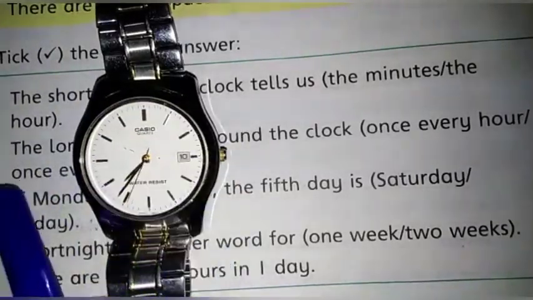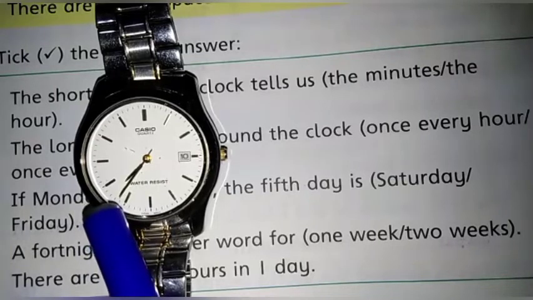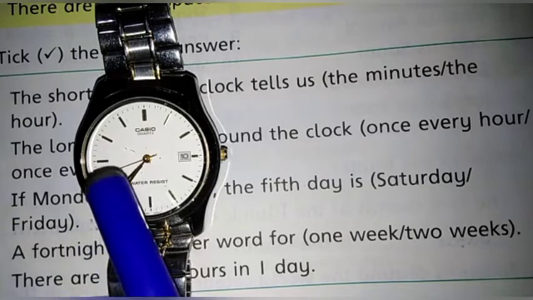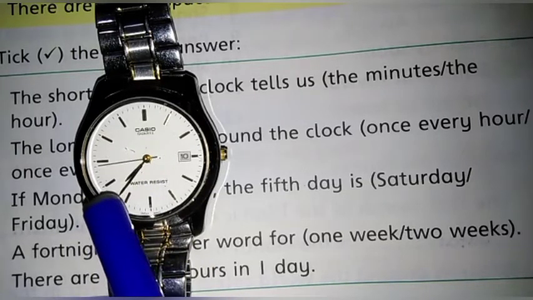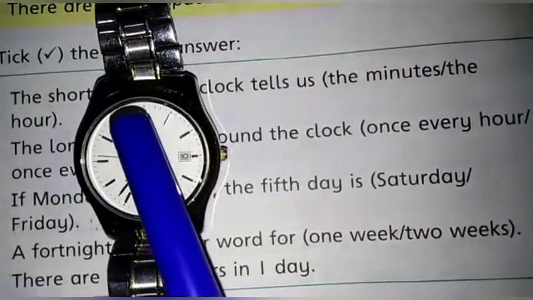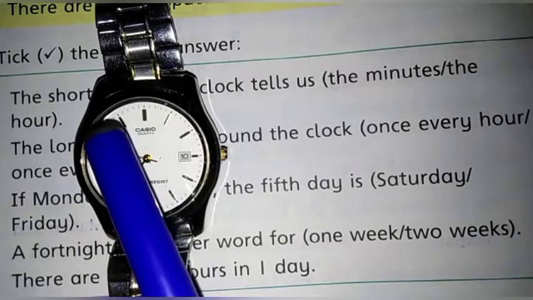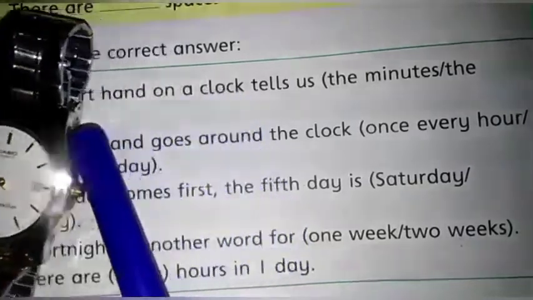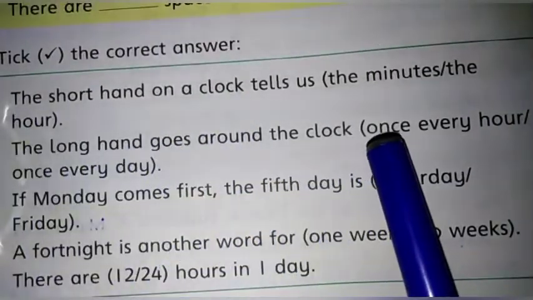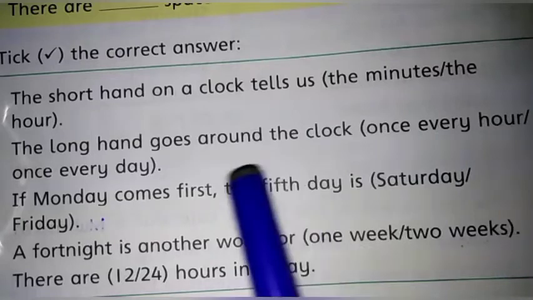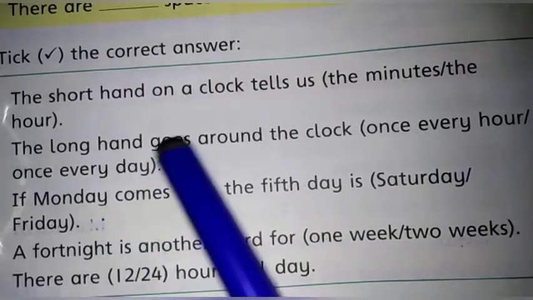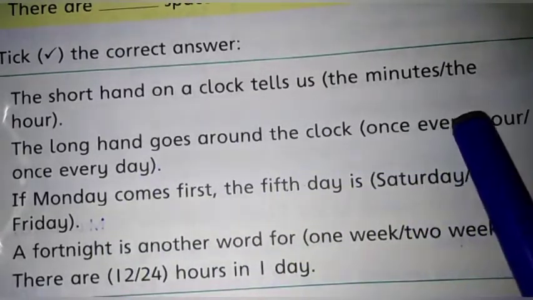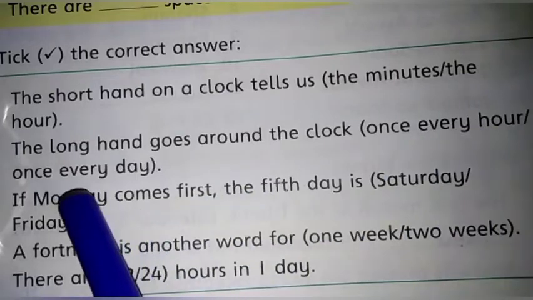This long hand goes around the clock once every hour. This hand goes round the clock after 1 hour. So you will tick once every hour, not once every day. This is wrong. This is right, once every hour.